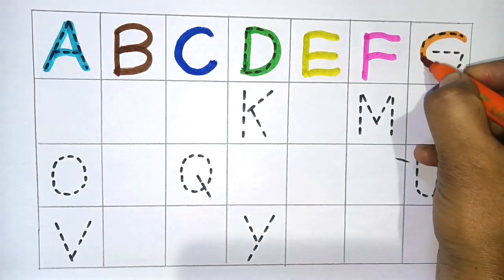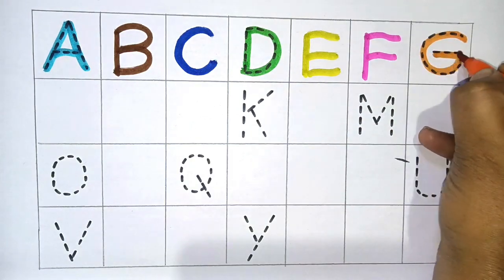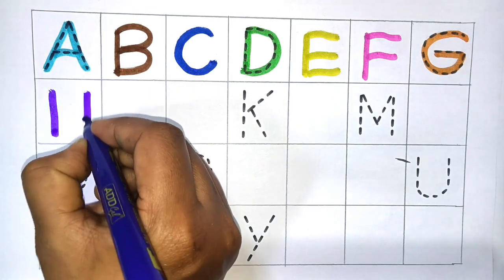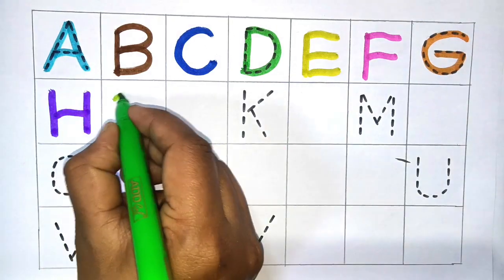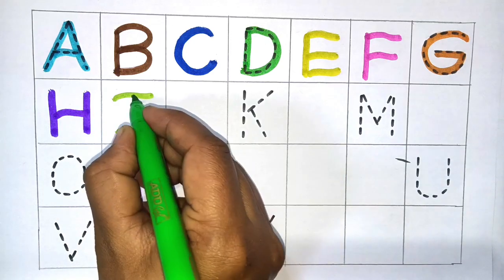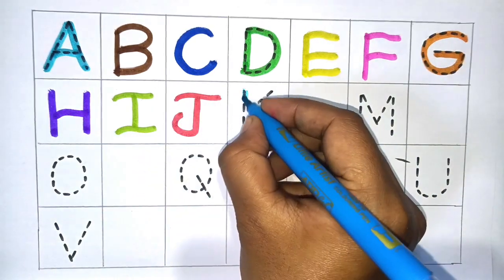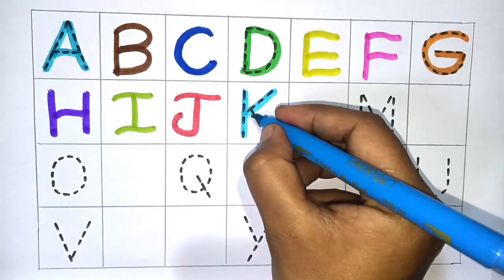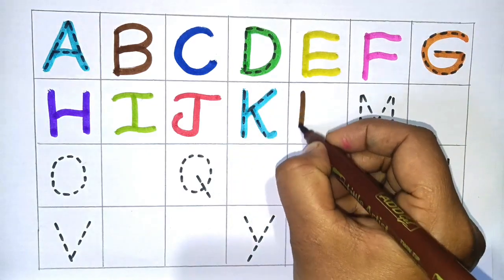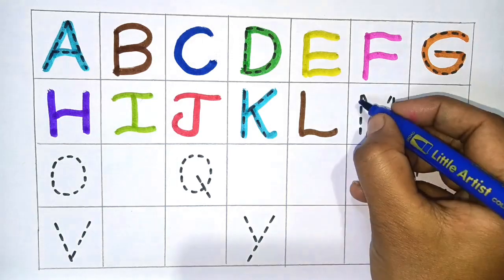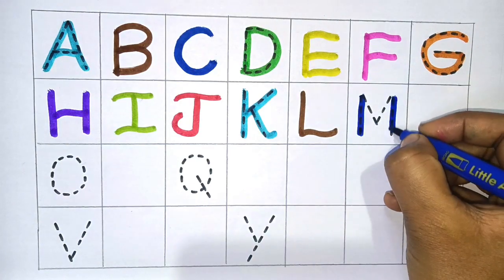Next G for green. Next H for hand. Next I for ink. Next J for juice. Next K for king. Next L for lemon. Next M for man.